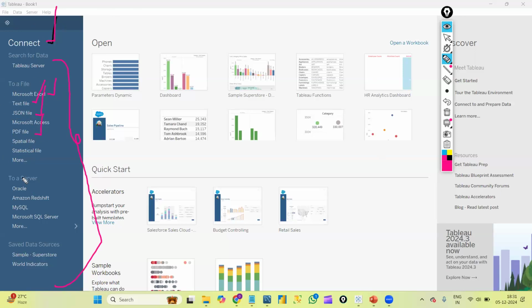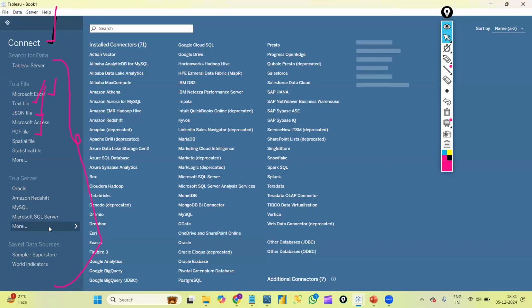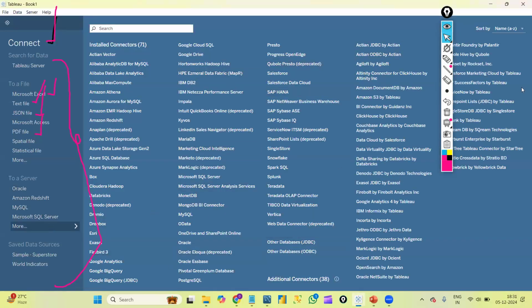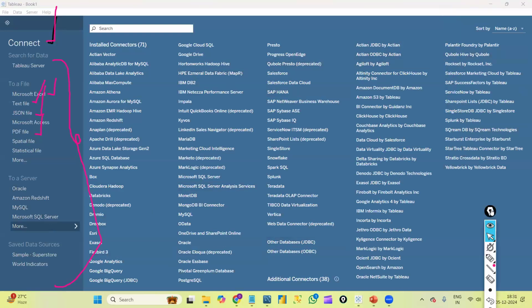And not only files, but servers are available here too. If I click on More, you can see Oracle, Amazon Redshift, MySQL, Microsoft SQL Server. In Tableau, this many databases and servers are available, so accordingly we can connect to any of them and work.